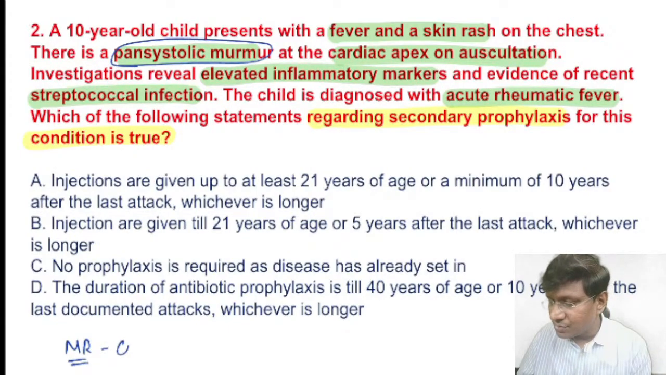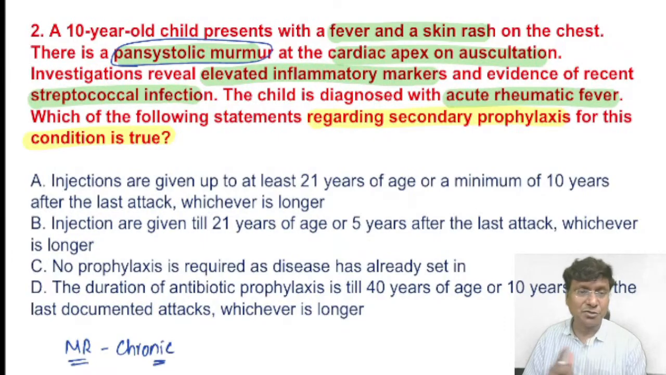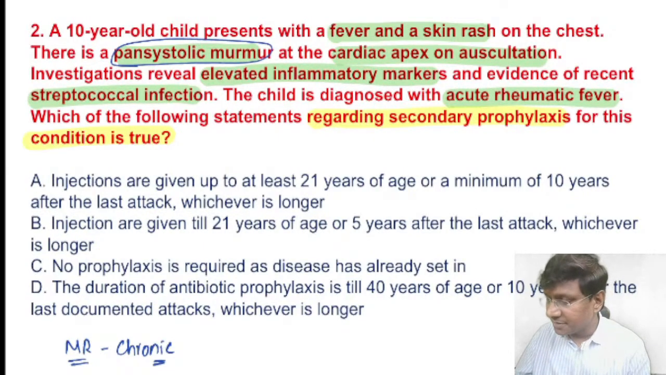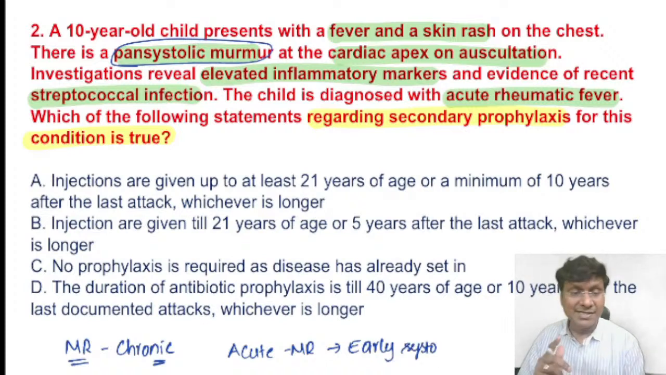So if it is a pansystolic murmur, it should be a chronic MR. It should not be an acute MR. Please remember, in case of acute MR, the murmur that you will have is the early systolic murmur, whereas in case of chronic MR, you will have pansystolic murmur.